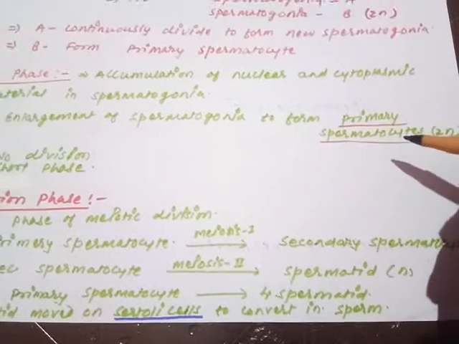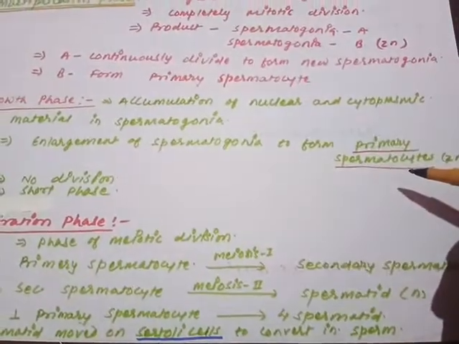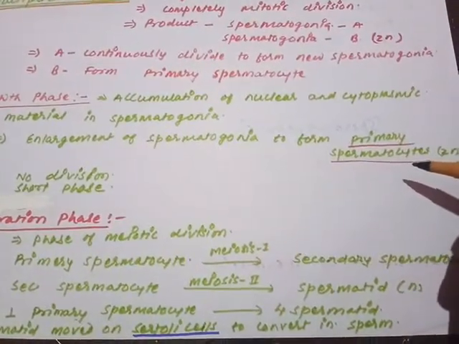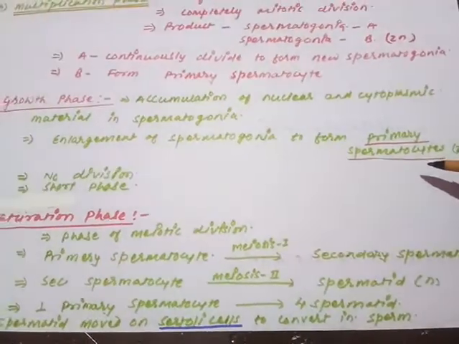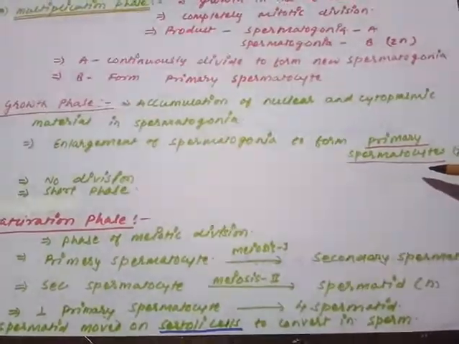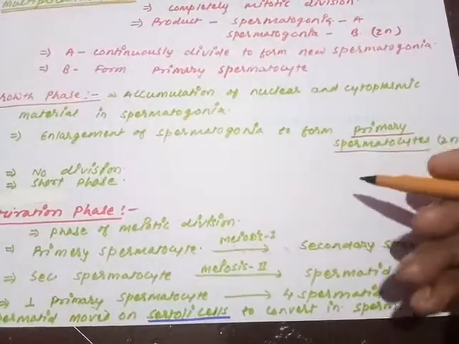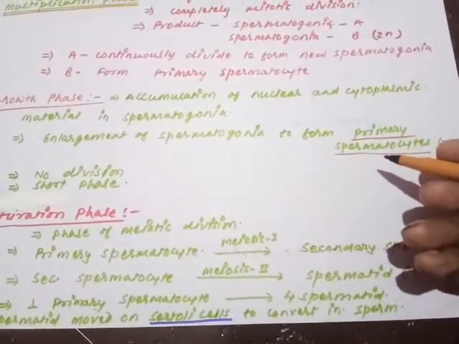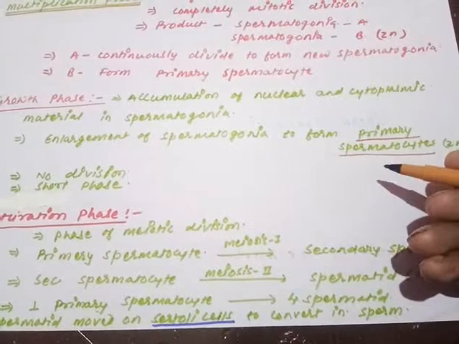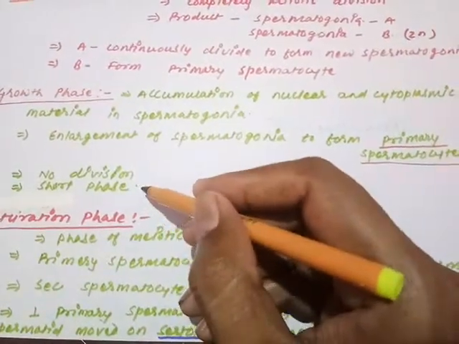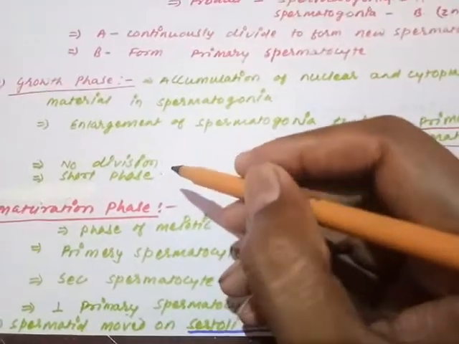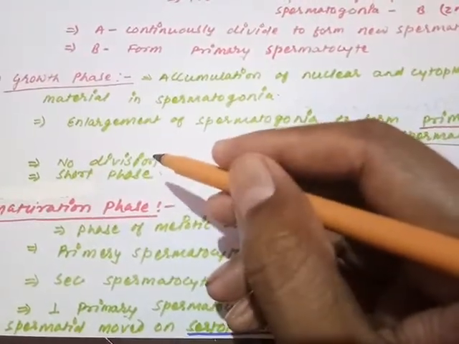Remember that the primary spermatocyte is also a diploid cell. So till now we can understand that the primordial germ cell is diploid, the spermatogonia are diploid, and no division is involved. Remember, in the growth phase there is no division, only accumulation of material. So due to the accumulation, a new cell is formed, which is also diploid, with no division. And remember one important point: when we discuss the differences between oogenesis and spermatogenesis, the growth phase will be an important difference.